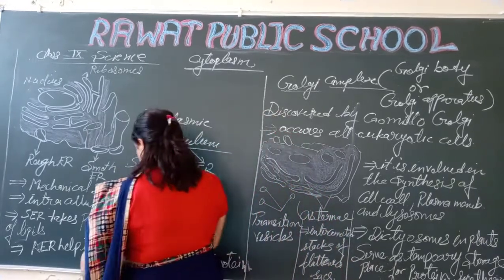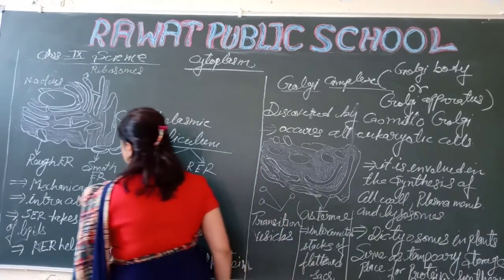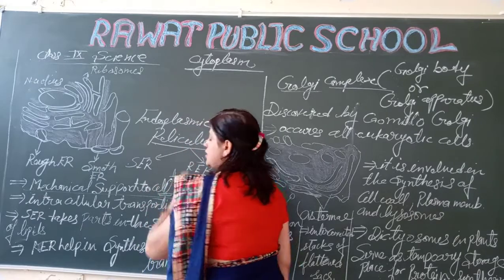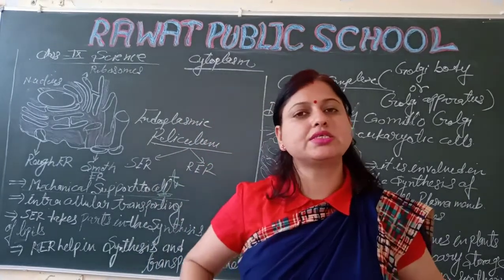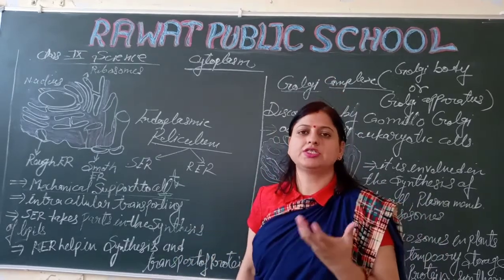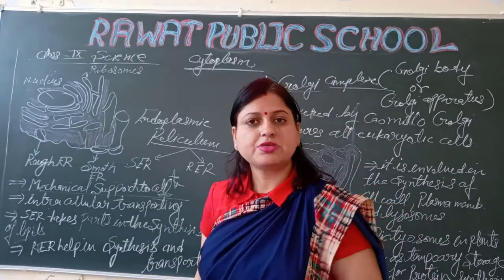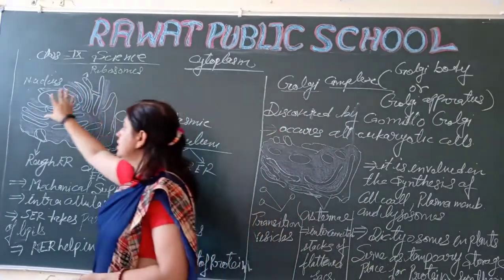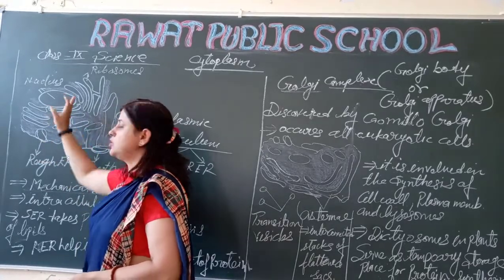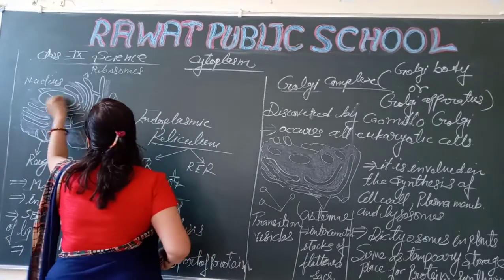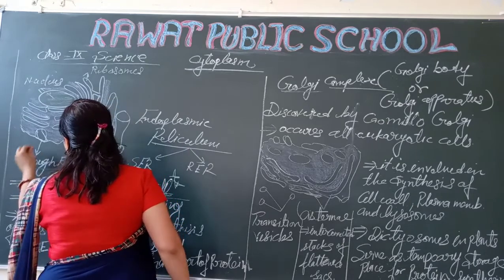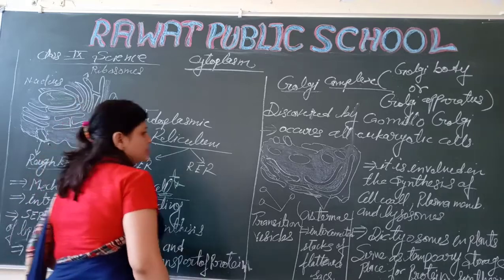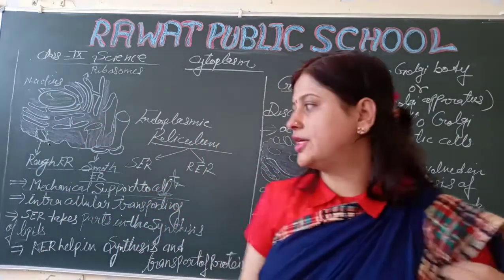So what is the first function of this? It provides mechanical support to the cell. It provides a specific function and specific shape. So this is the shape of the endoplasmic reticulum. The center part is the nucleus, and this is the rough endoplasmic reticulum, where ribosomes are present, and this is the smooth endoplasmic reticulum.